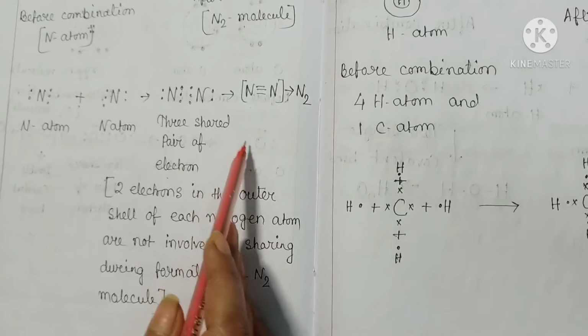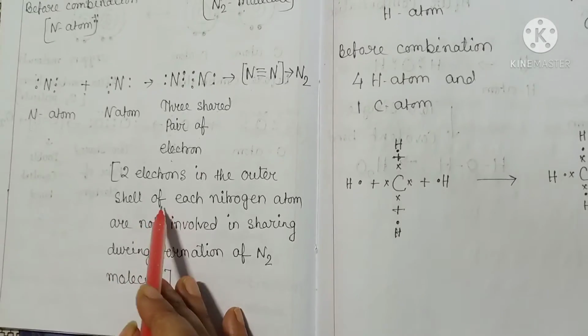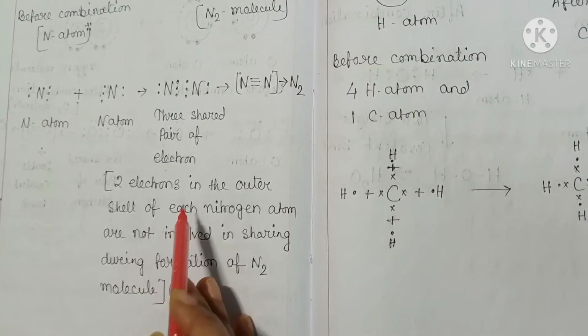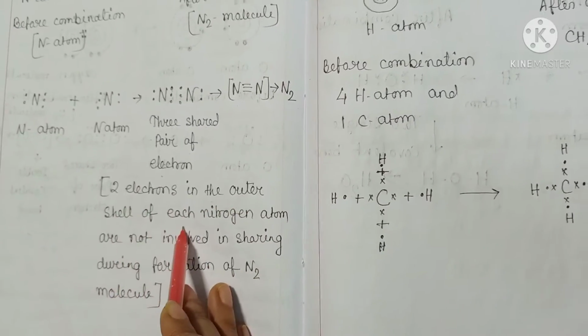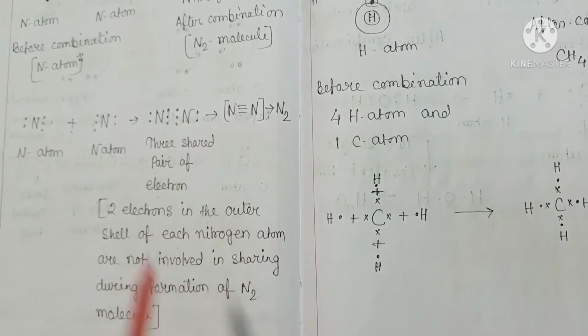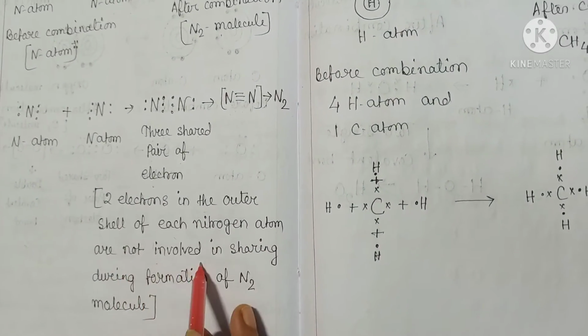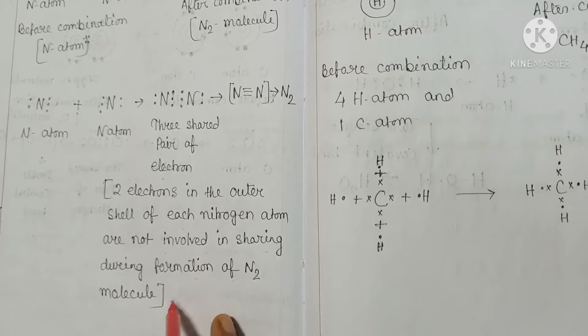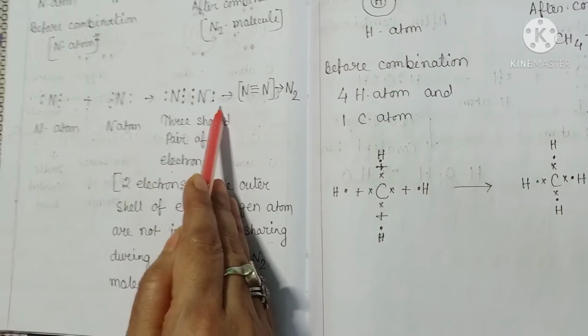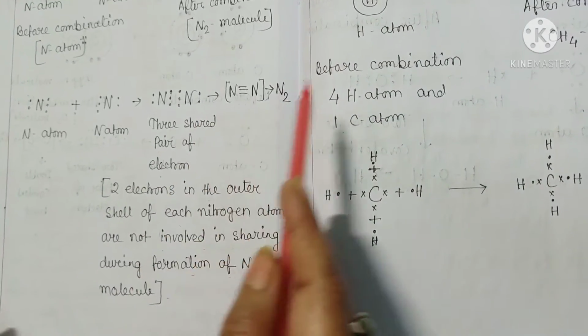Now here 2 electrons are not shared. These are the 2 electrons in the outer shell of each of the 2 nitrogen atoms that are not involved in sharing during formation of the nitrogen molecule. These electrons are known as a lone pair.